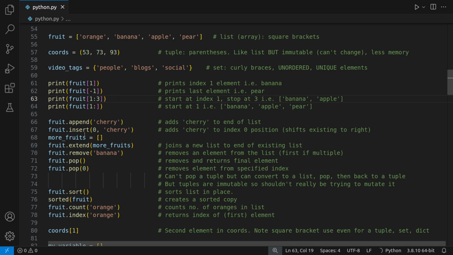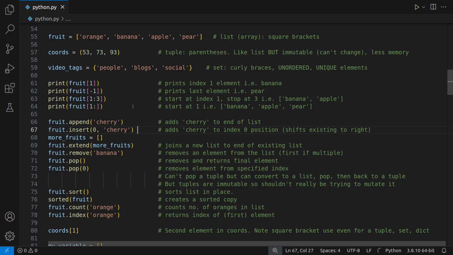Now let's look at some other operations, some methods that we can use. If you want to add to the end, you use append, which is literally what that means in the English language. To append is to add something on the end. So if you want to add cherry to the end, you use append. If you want to insert, then you're talking more about a specific position. So for example, if you want to insert cherry at position 0, then you would use dot insert. And by the way, these are all going to modify fruit, because fruit is behaving like an object, and dot insert is applied to that object. So it's actually modifying the list in place. So here we want to insert cherry at position 0. What it will do is move orange, banana, apple, pear.